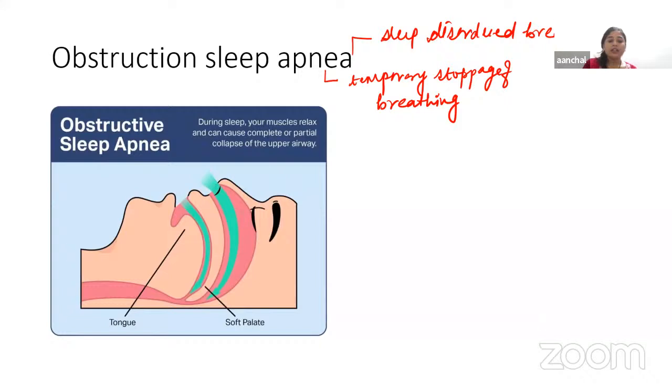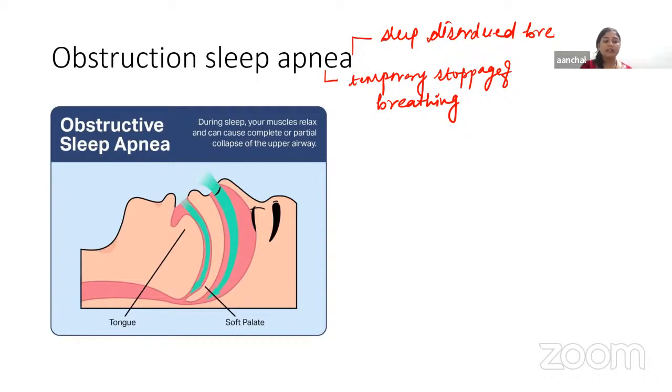Okay, and it very commonly affects those people who have high weight. Now, what are the main causes of this sleep apnea? The main cause is the obstruction of the upper respiratory tract. And why will there be obstruction? Because of excessive tissue growth in the airway, like large tonsils and a large tongue, right?